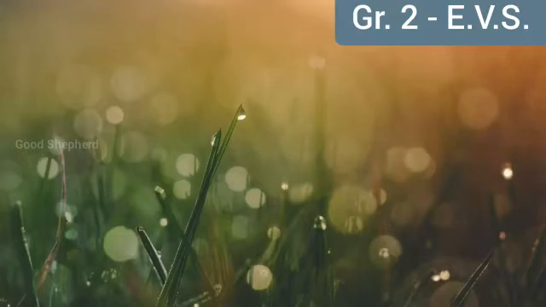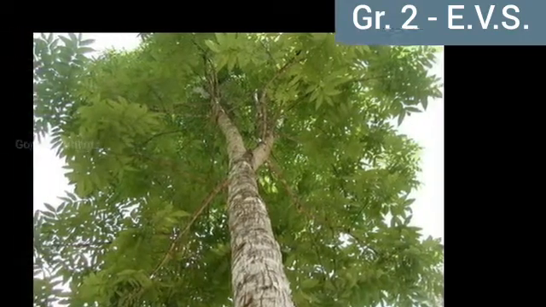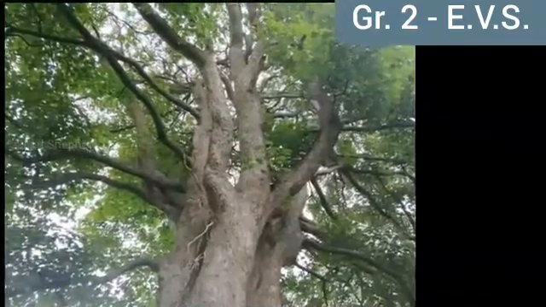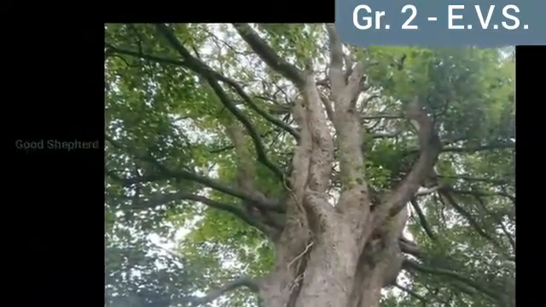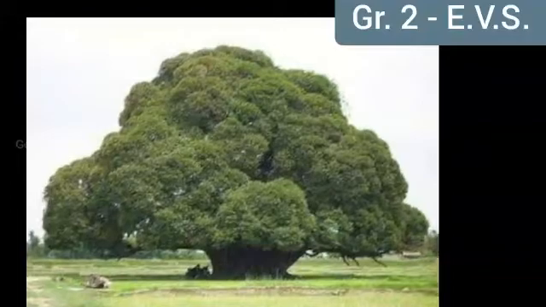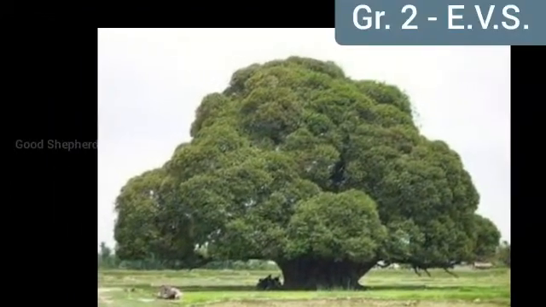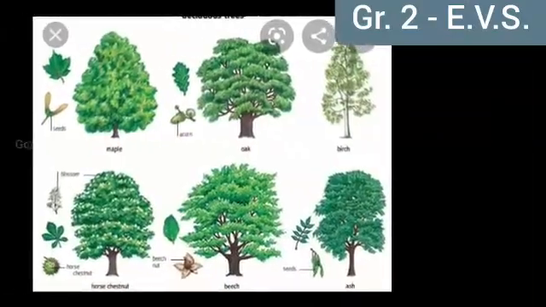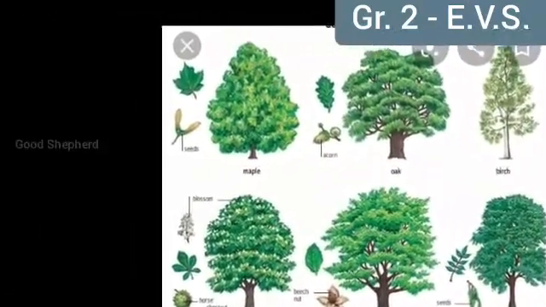Trees. Trees are tall and big plants. They have a thick brown and woody stem. They have many branches coming out of the thick trunk. They live many years. For example, mango tree, neem tree, coconut tree.